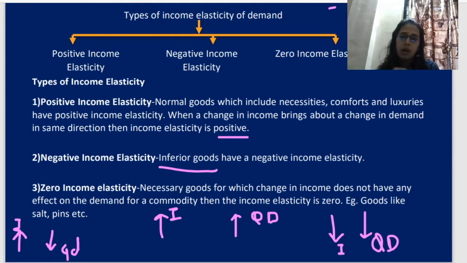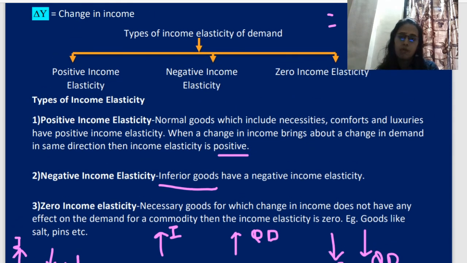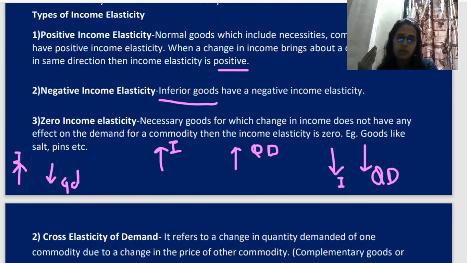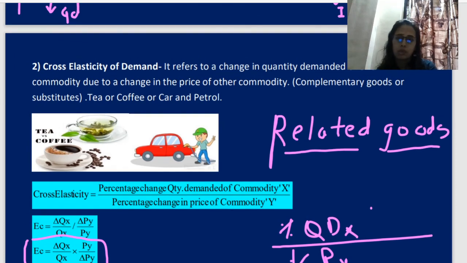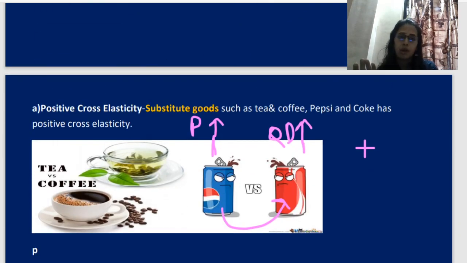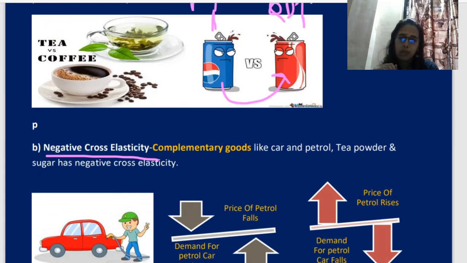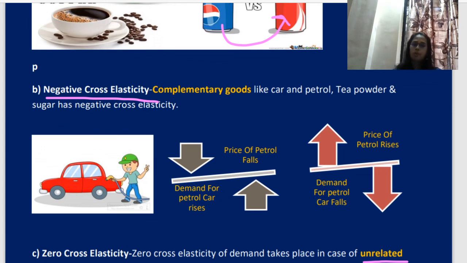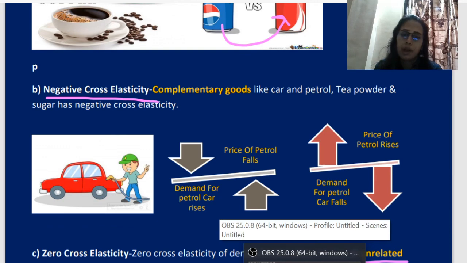When income rises, demand also rises, that is positive. Income falls, demand falls, positive. Negative, there is inverse, it is applicable in case of inferior goods. It means when your income is increasing, still you are purchasing a smaller amount of those commodities. Then we have seen cross elasticity. Substitute goods have positive, and here we compare the price of one good with the quantity of another good. Then negative cross elasticity is applicable to complementary goods. Then zero cross elasticity is for unrelated goods.